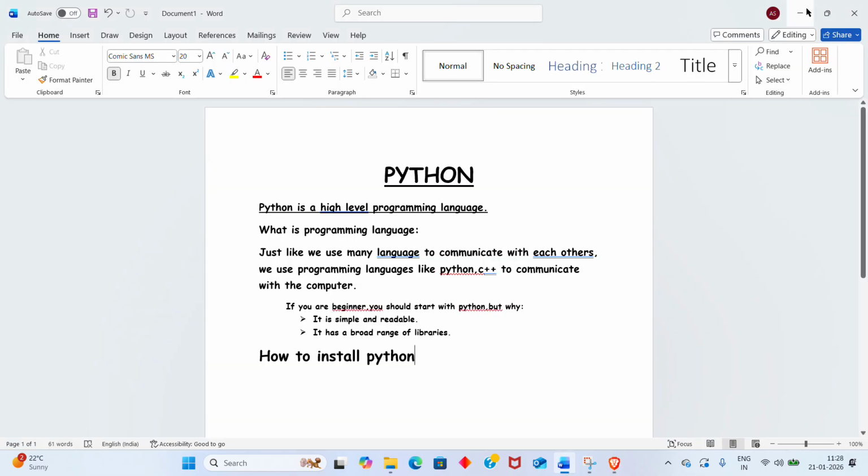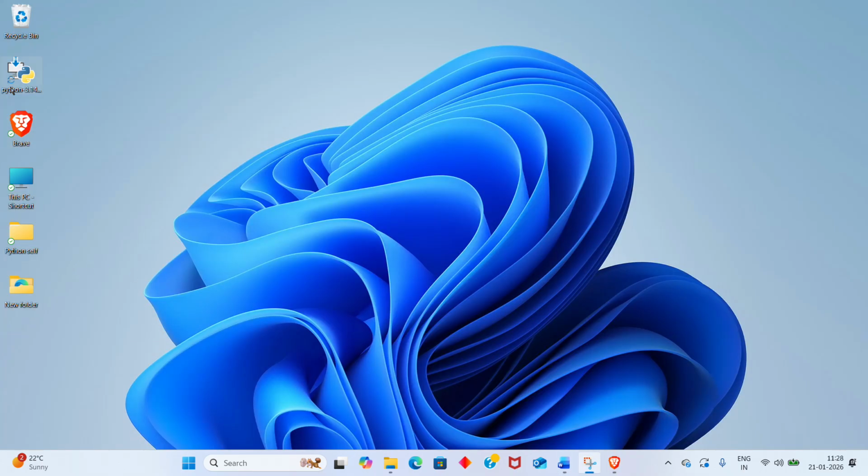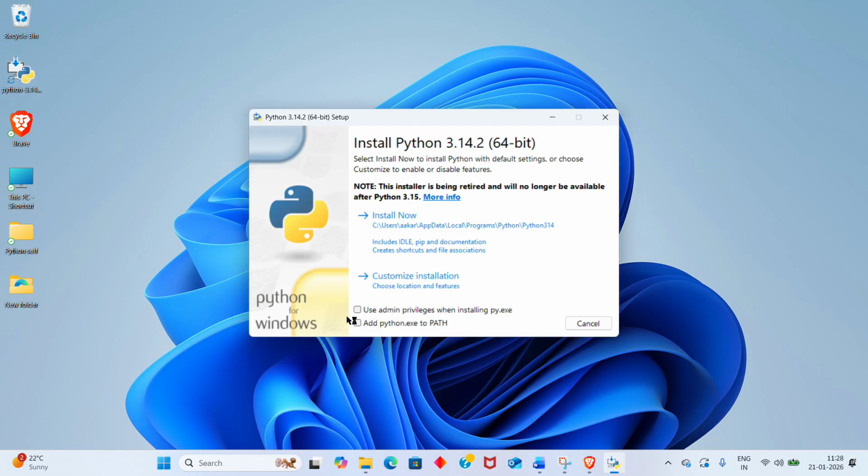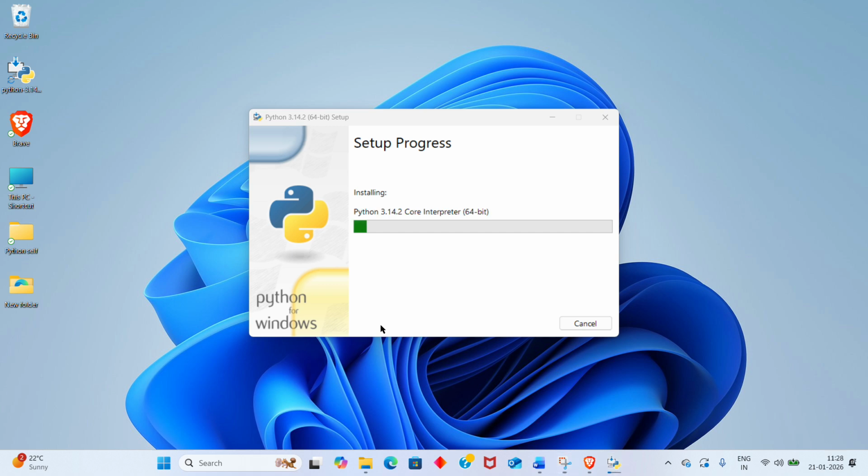So now it is completed. We will come here and click on this. Now you have to check both of these boxes, including the path, and now install Python. It will take a couple of minutes to complete the installation process.